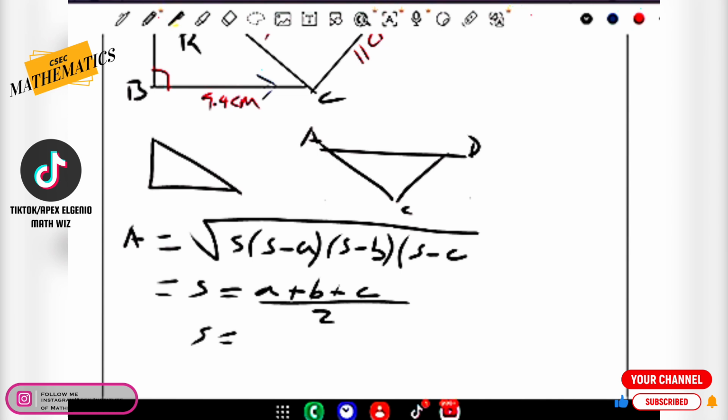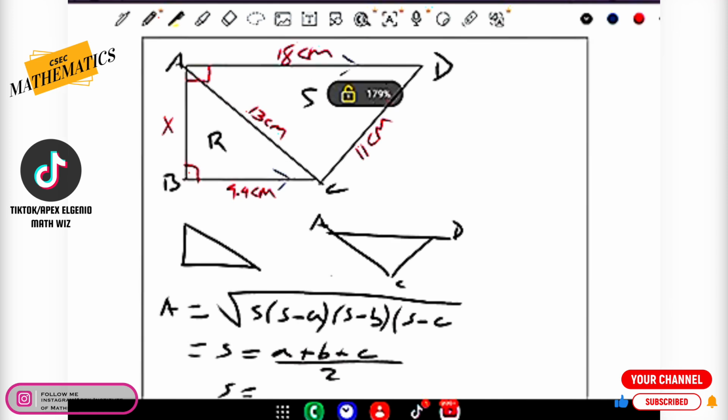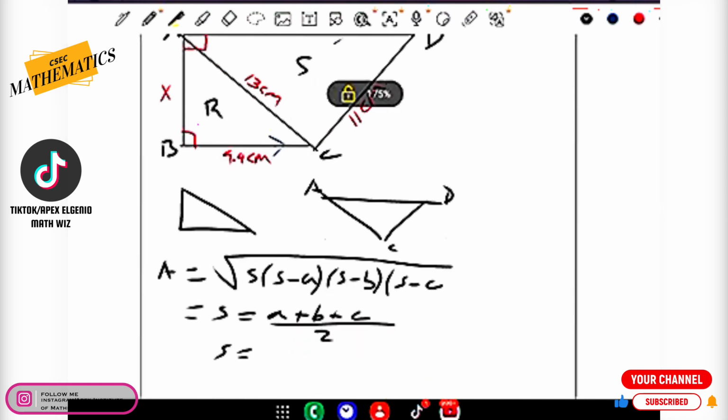S is then equal to A, B, and C, which are the individual sides. Any side can be A, B, or C. So it's 18, 13, and 11. That's 18 plus 13 plus 11 divided by 2. If we hop onto our calculator and say 18 plus 13 plus 11 equals, and then divide that by 2, we should get a semi-perimeter value of 21 centimeters.